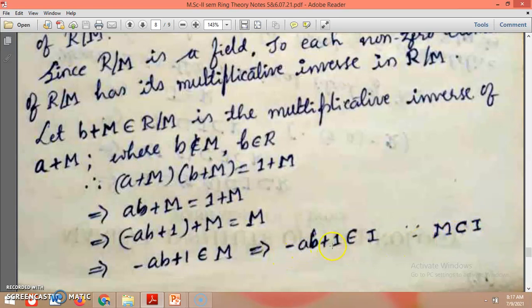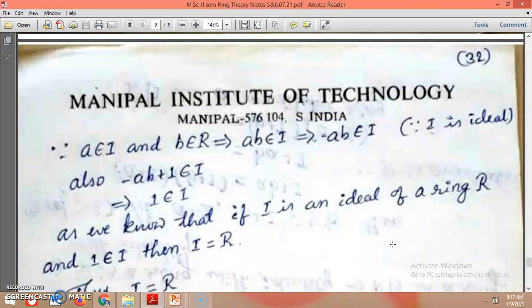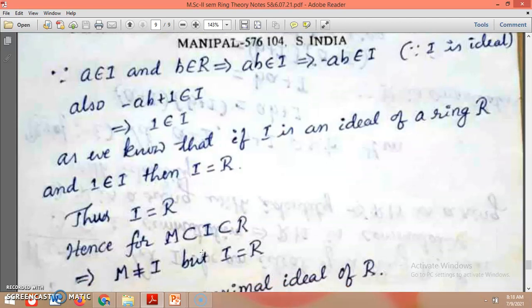So then minus AB plus 1 is also a member of I. Since A is in I and B is in R, by the second property of ideals, AB is in I. Since I is an ideal, minus AB is also a member of I. So minus AB plus 1 is also a member of I, because 1 is in R. So then definitely 1 is in I. As we know, if I is an ideal of ring R and 1 is in I, then I equals R itself.